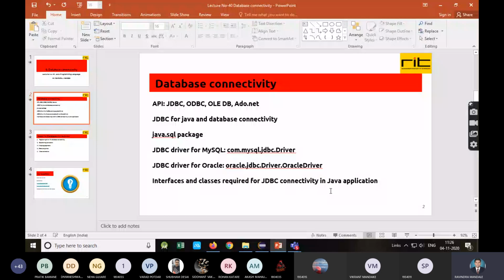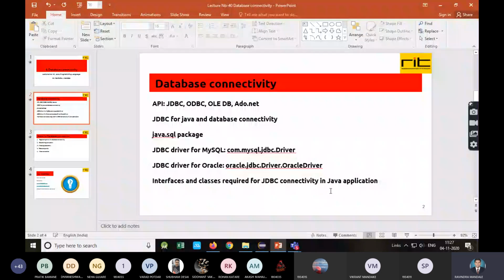So Sun developers developed their own database API, which is JDBC, the Java Database Connectivity API, written totally in the Java language itself. Now no one is using ODBC for Java applications to connect with a DBMS. They are using JDBC, so that's why we are going to prefer JDBC.